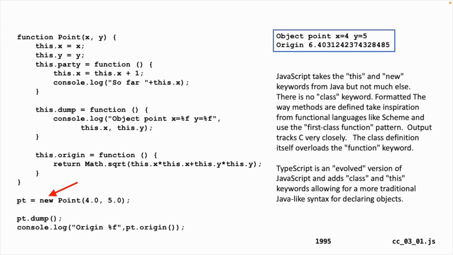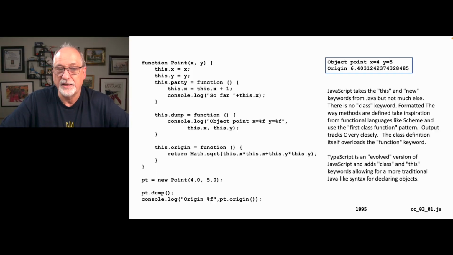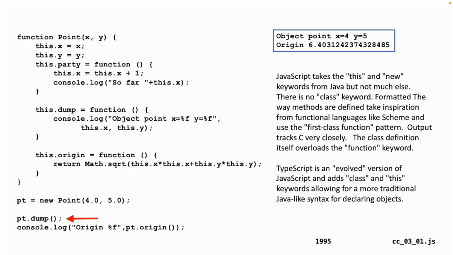We also see the concept of new in pt equals new point 4.0, 5.0. We're explicit, and I like this. I like the idea of saying, please call the constructor from the point class and pass these two variables in. And then we see the C++ inspired syntax of pt.dump to call a method in the pt instance, and pt.origin to call a method in the instance.